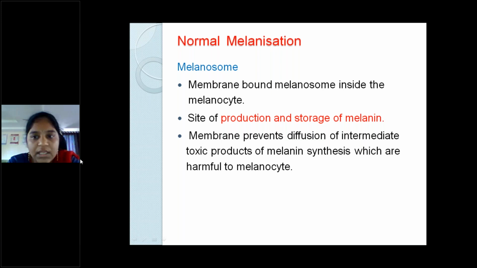In normal melanization, melanosomes are bound inside the melanocyte. Membrane-bound melanosomes are present. These melanosomes form the pigment, and this is the site of production and storage of melanin. They are membrane bound because the membrane prevents the diffusion of intermediate toxic products of melanin synthesis into the melanocyte, which would be harmful to the melanocyte if released.